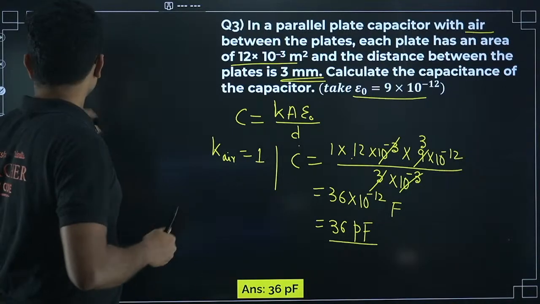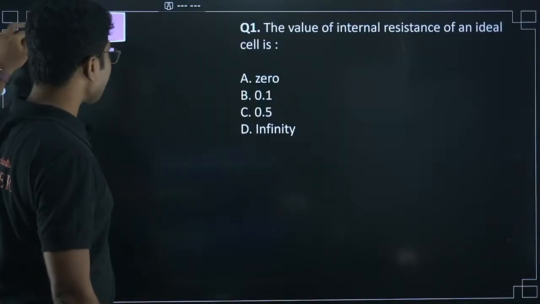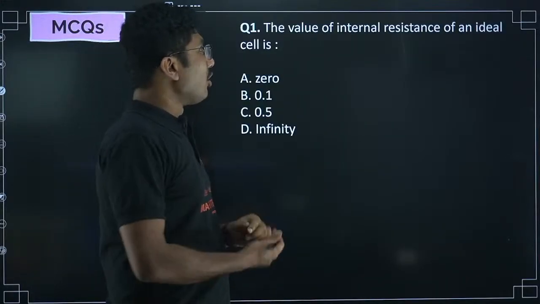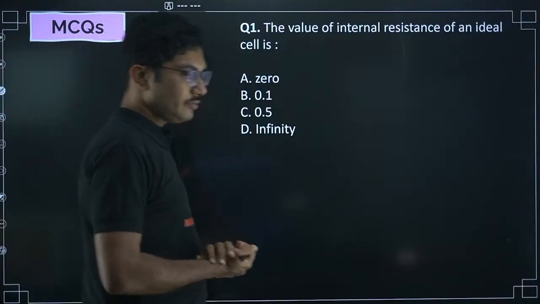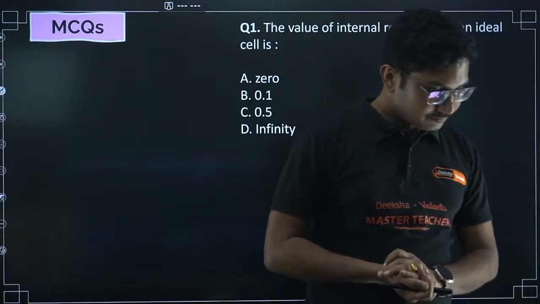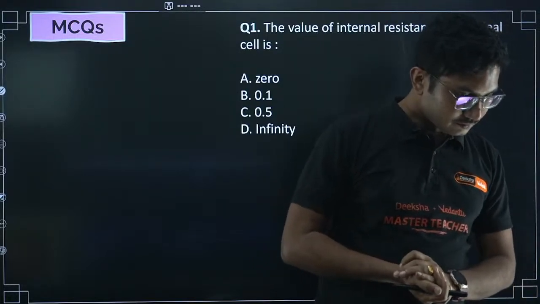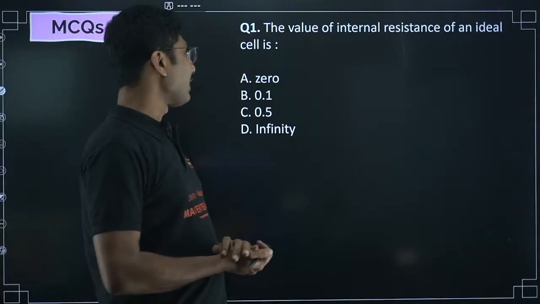Okay, now let's move on to the next chapter, electric current. This is also an important chapter. The value of internal resistance of an ideal cell is.